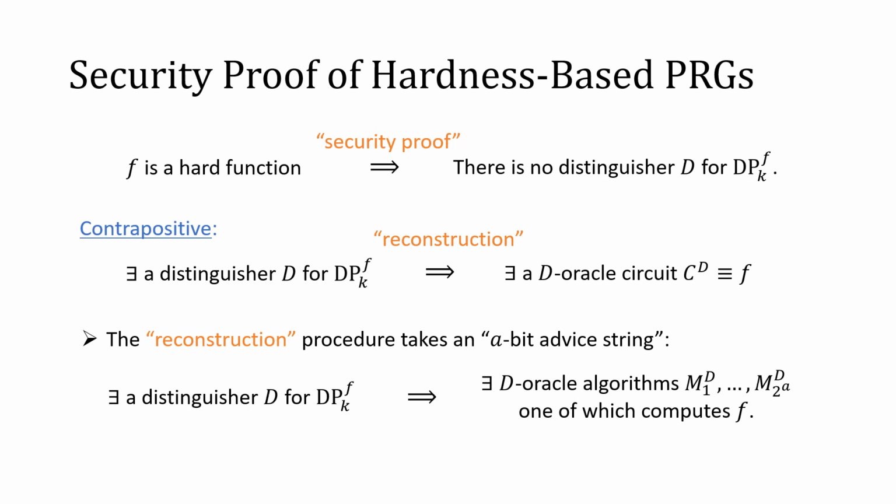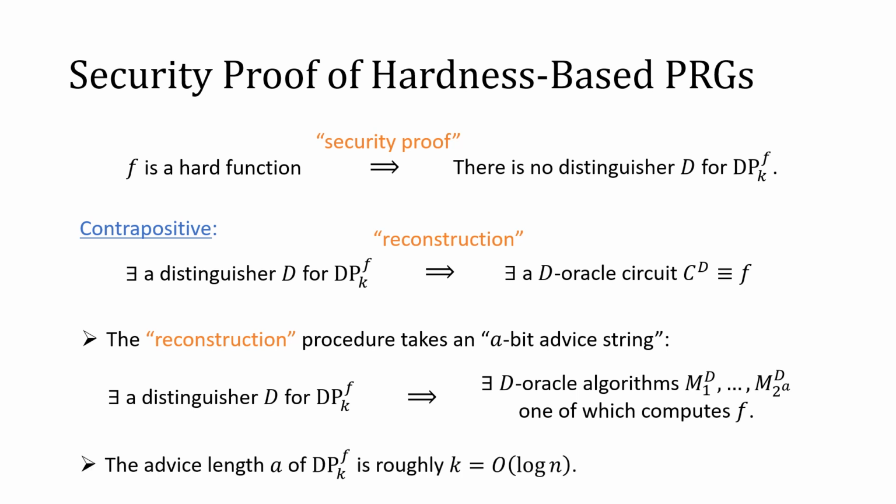What this means is that given a distinguisher D, there are D-oracle algorithms, M_1 up to M_{2^a}, such that one of them is guaranteed to compute the function f. But the point is that we don't know which algorithm is correct.